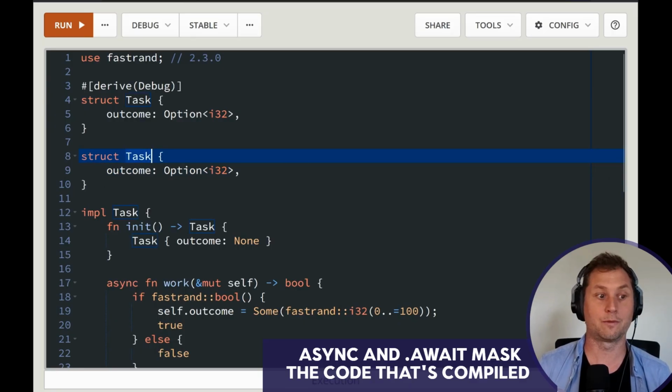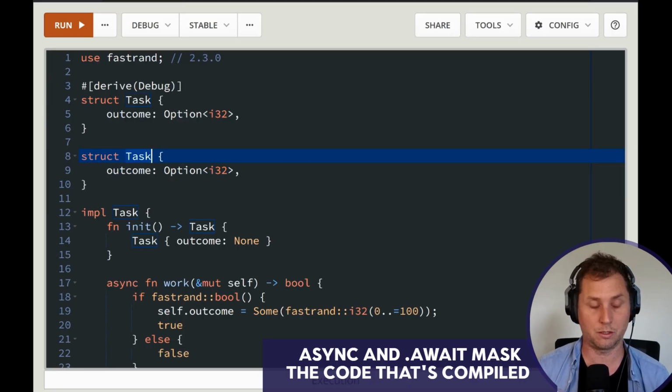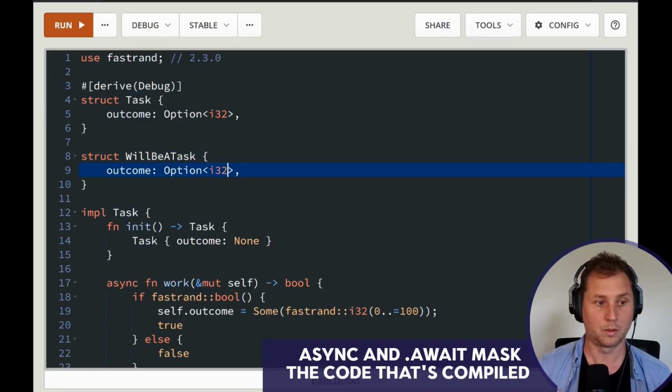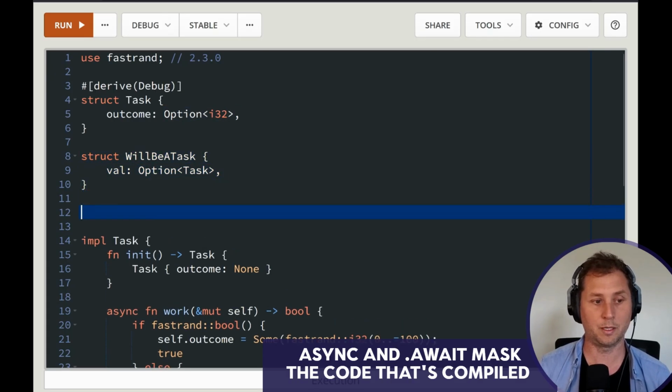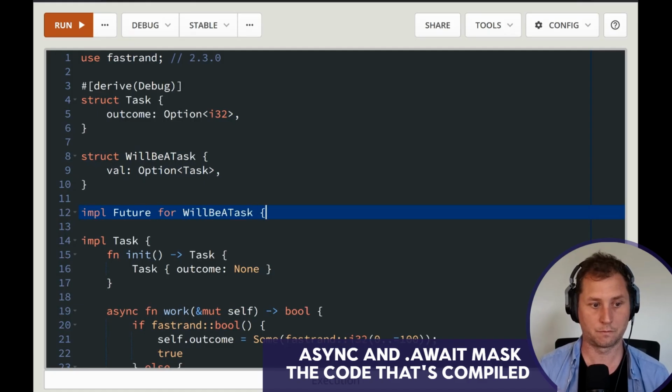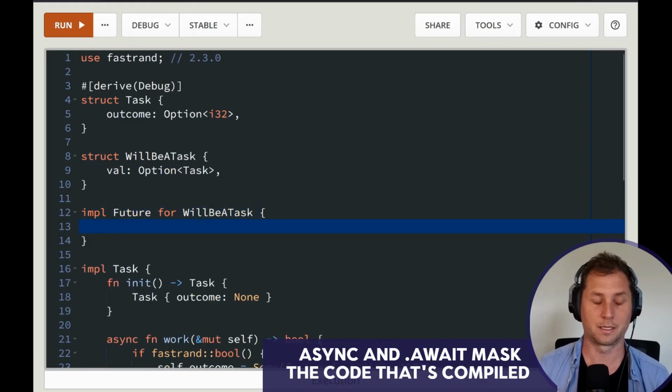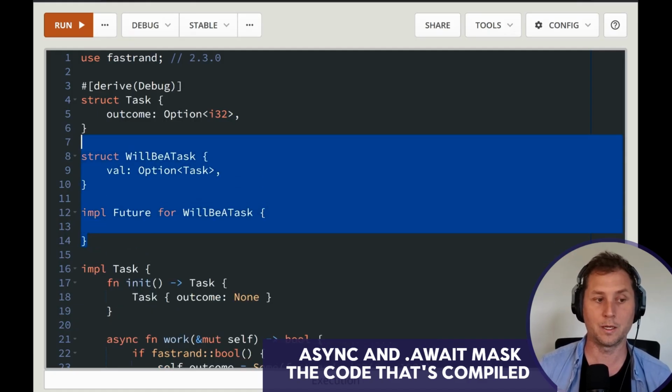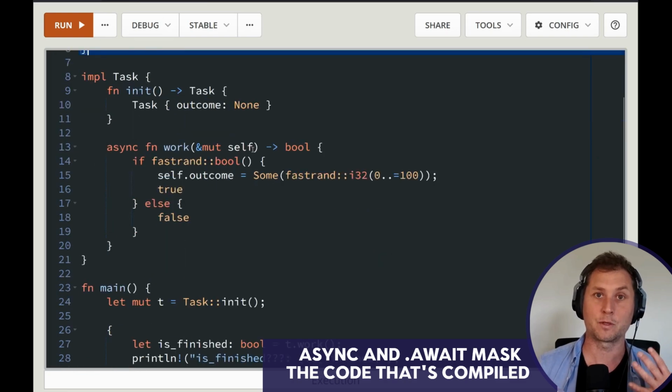What we could do if we really felt like it, which we really don't, is make a task. We could have the thing in here, which is something else, which is a task, and we could implement future for our thing. We could do that all manually if we really wanted to. But instead, we've got all these helper keywords to do that for us.